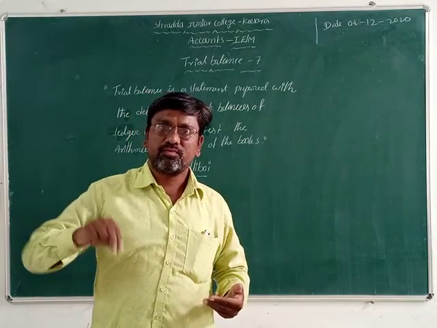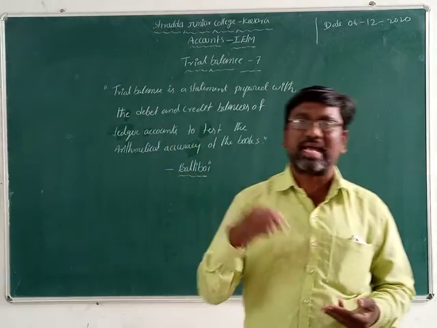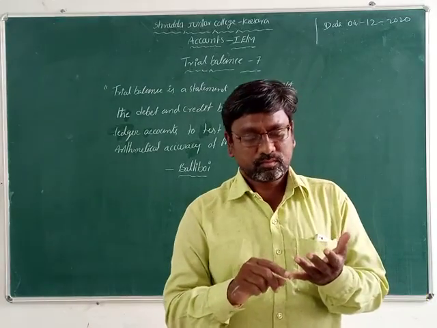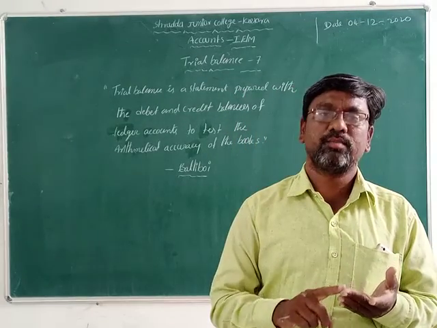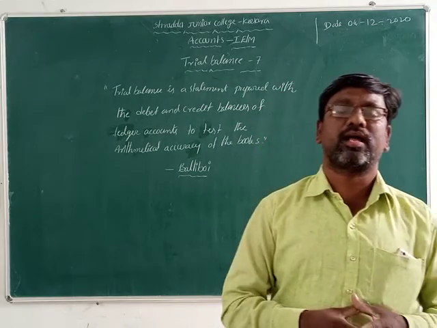Okay? So why is it based on the trial balance? In this trial balance we can record expenses, losses, incomes, gains, assets, and liabilities, all transactions.